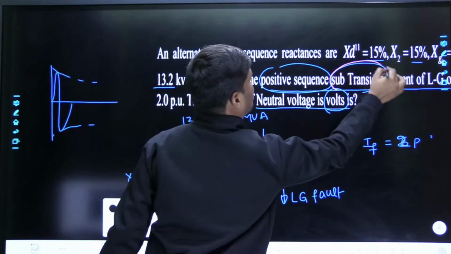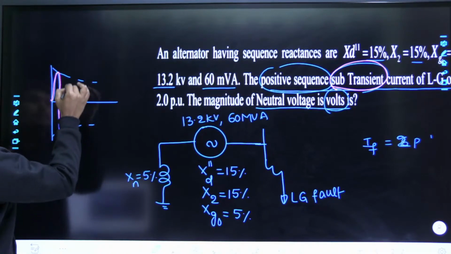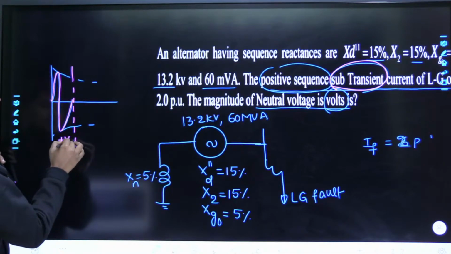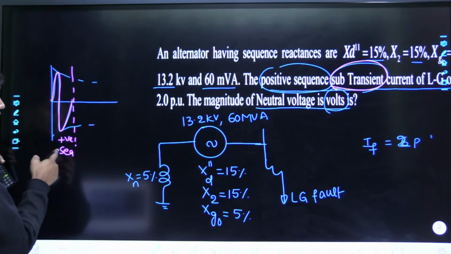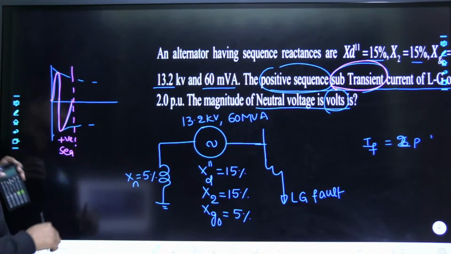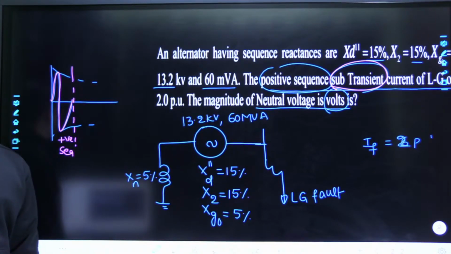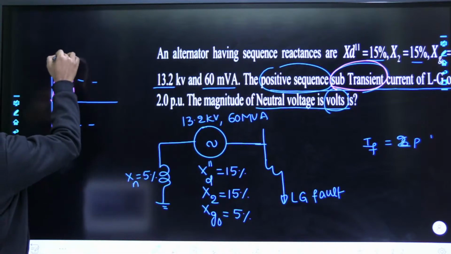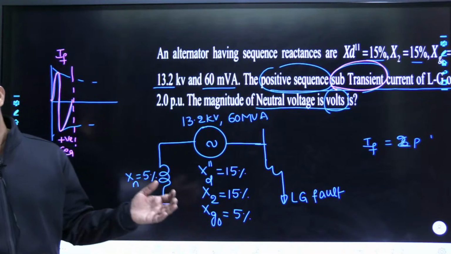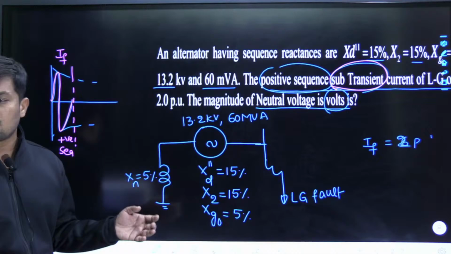Positive sequence subtransient current means the current which is flowing during the first cycle of operation. If positive sequence current is given, then we can take it as IR1. But he gave positive sequence subtransient current, which is always the current flowing through the first cycle of operation. Therefore, the given current is nothing but the fault current only. I am also sorry, I also got confused, but anyhow I corrected the answer. Satish got the correct answer, 762 volts or 0.762 kilovolts. Both are correct answers.